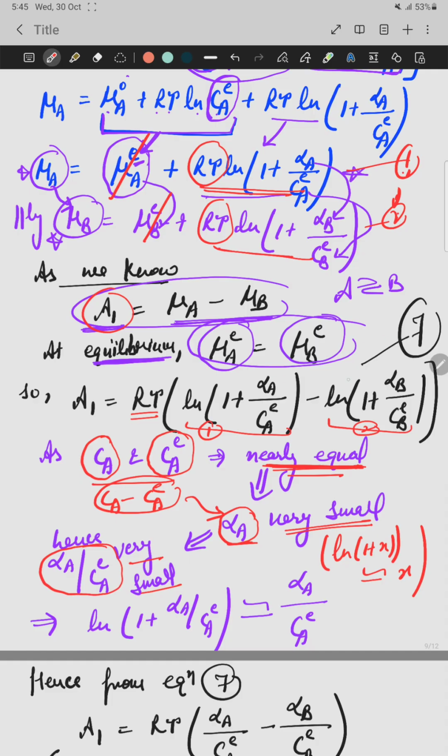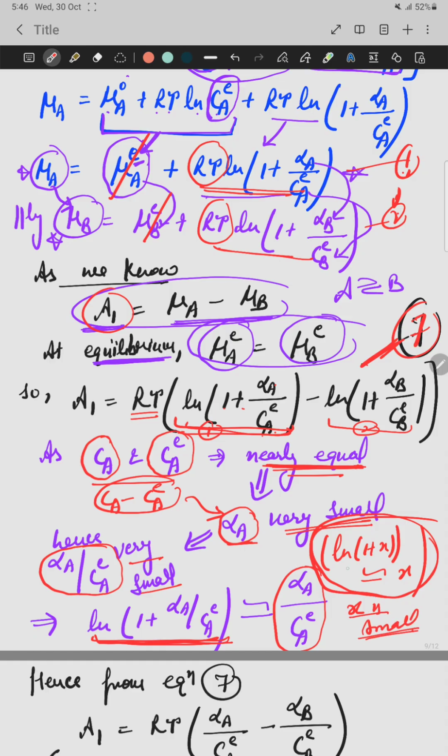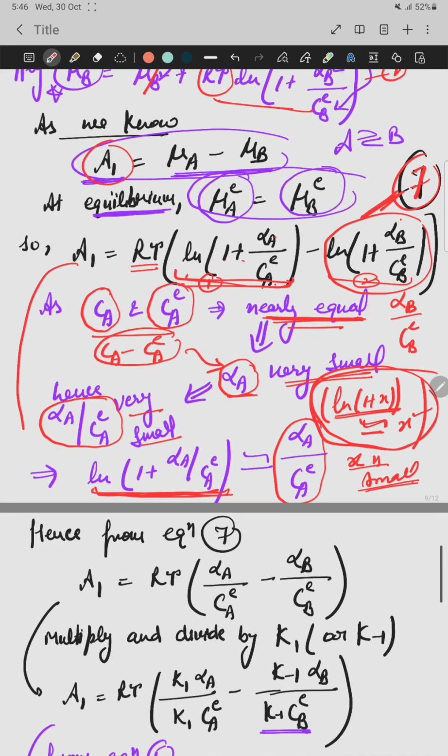Okay. So in equation number 7, the first term, log 1 plus alpha A upon C A E, can be reduced to only alpha A upon C A E, because when x is small, the mathematical relation is log 1 plus x approximately equals x. Similarly, the second term is reduced to alpha B upon C B E. So the seventh equation is reduced to A1 equals RT times first term minus second term. Okay.